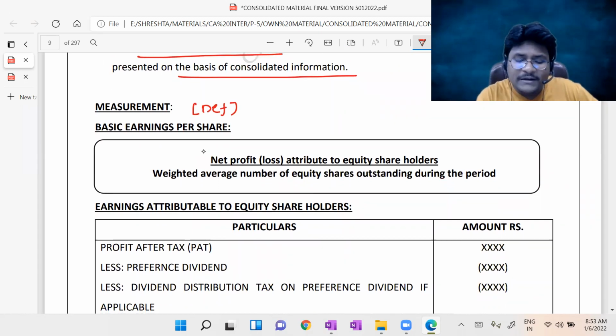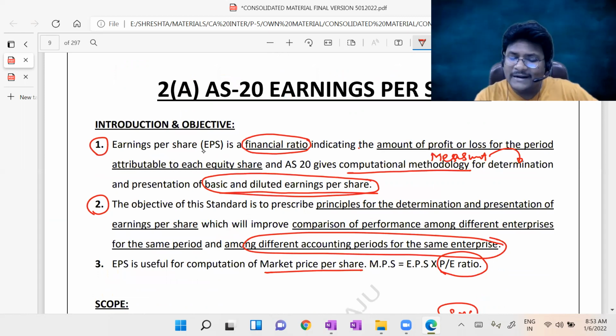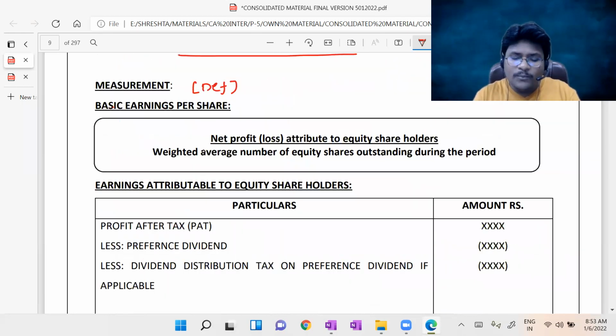What is the definition of basic earnings per share? Here, in the objective, we saw we have to determine as well as present both basic and diluted EPS, right? Now he is talking about basic earnings per share. What is the meaning of basic earnings per share, which is a ratio? Net profit or loss attributable to equity shareholders, that is, net profit or loss belonging to equity shareholders, divided by the weighted average number of equity shares outstanding during the period.